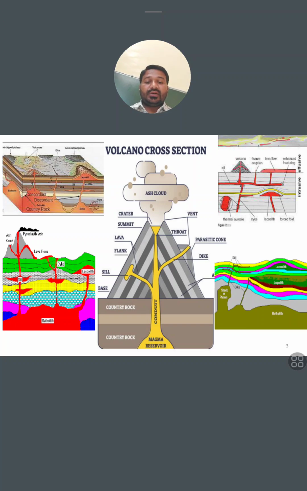In the upper right side image you will see sill, batholith, phacolith, and in the left downside image you will see lopolith. Here also you see laccolith, lopolith or batholith.